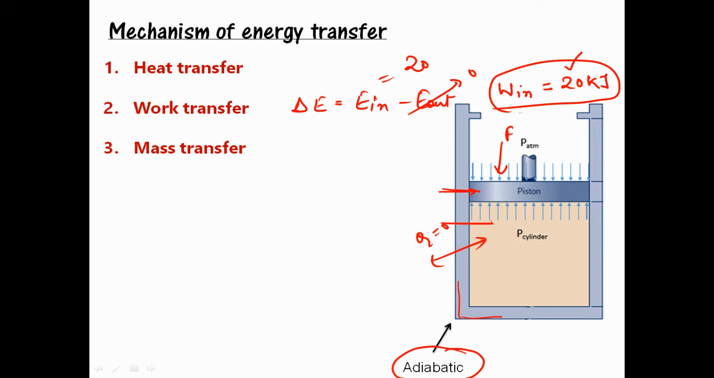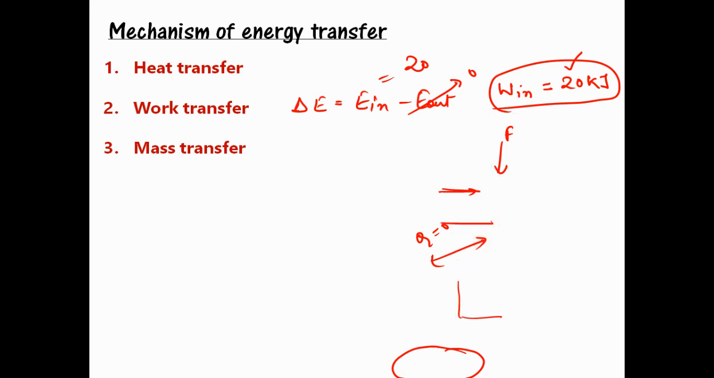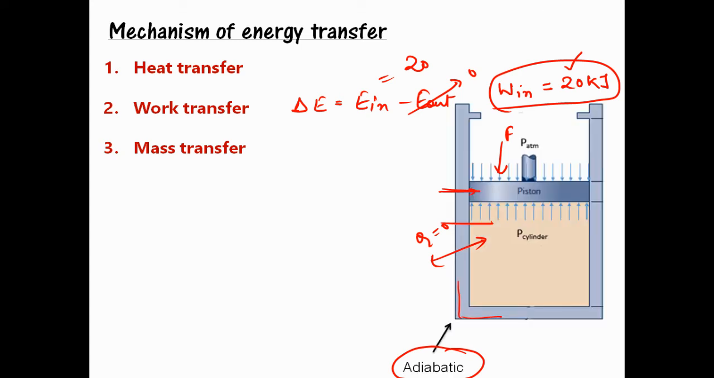Now the third case is mass transfer. When mass is transferred to the system, it carries energy with it. Let's take the previous example where you were boiling water in the pan. Suppose you added some more mass into it, then in that case energy has been transferred to the system. This is the third way of energy transfer.